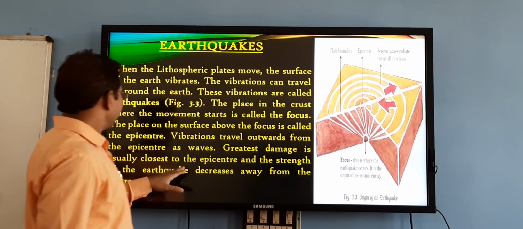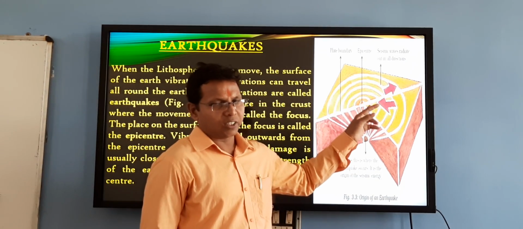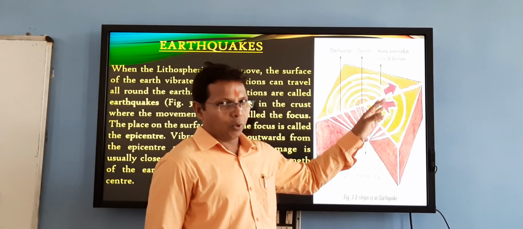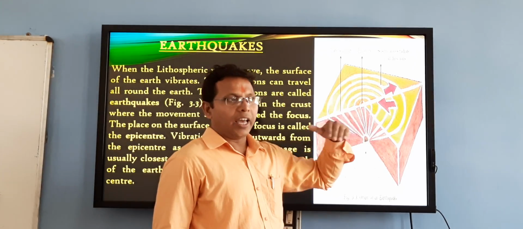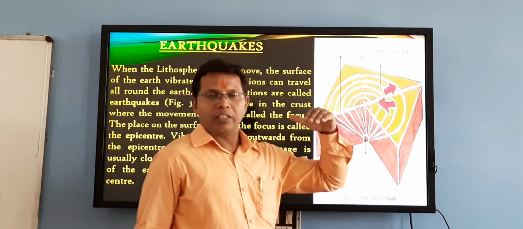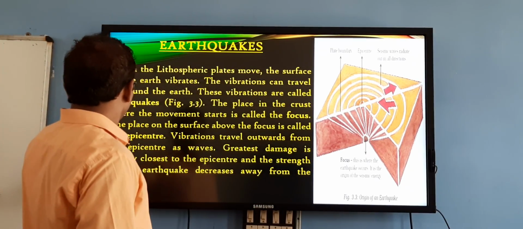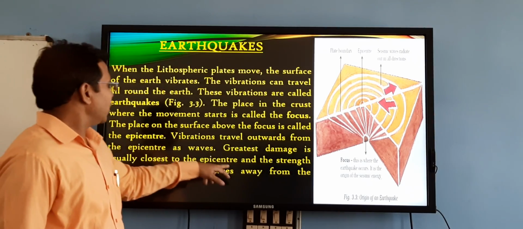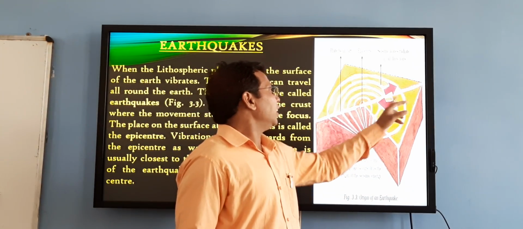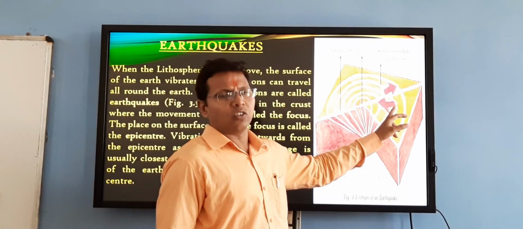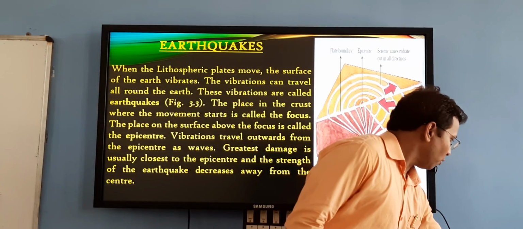Greatest damage is usually closest to the epicenter. This is the point where the devastation or destruction will be the most. The farther the place is from there, the more the effect of the earthquake decreases. The strength of the earthquake decreases away from the center. As we go outside the center, the strength of the earthquake gradually decreases. This is the mechanism of earthquake.